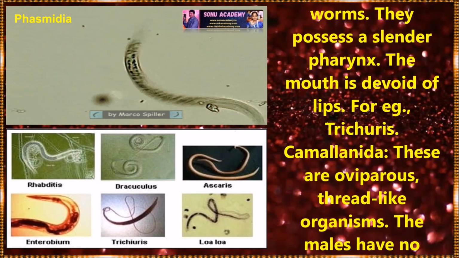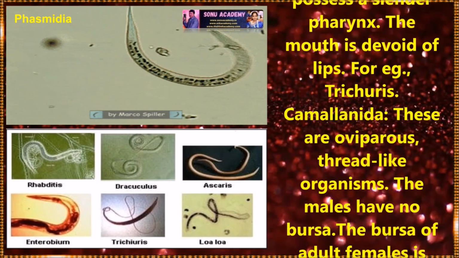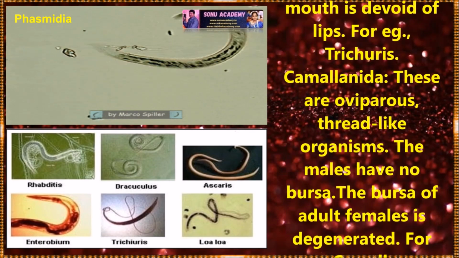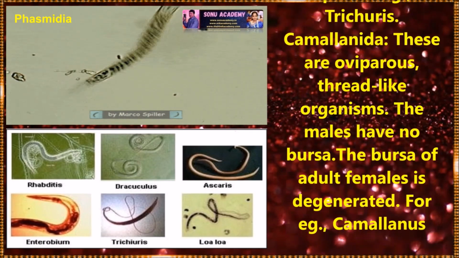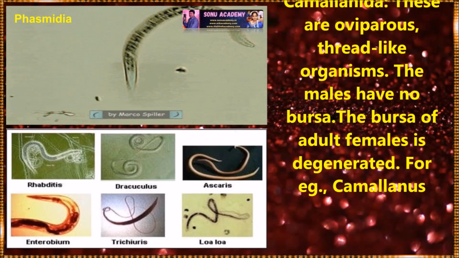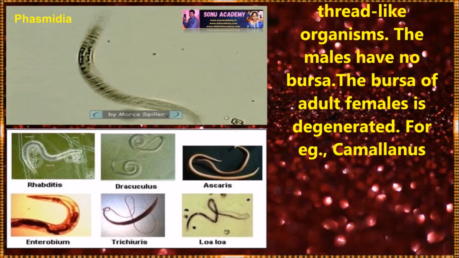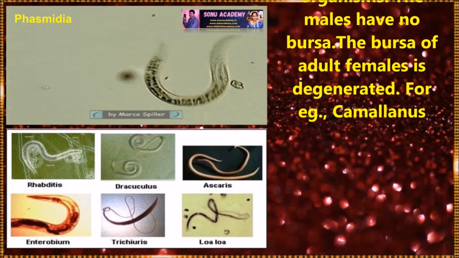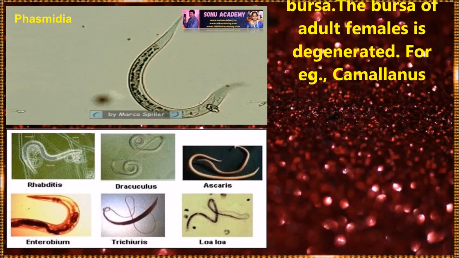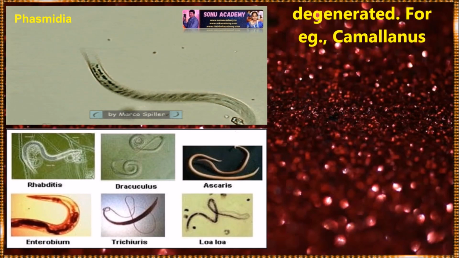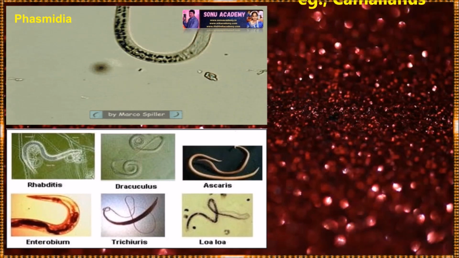Next one is Trichurida. These are commonly known as whipworms. They possess a cylindrical pharynx with the mouth devoid of lips. Example: Trichuris. Next one is Camallanida. These are oviparous thread-like organisms. The males have no bursa. The bursa of adult females is degenerated. Example: Camallanus.